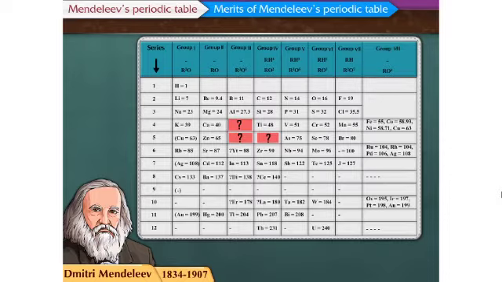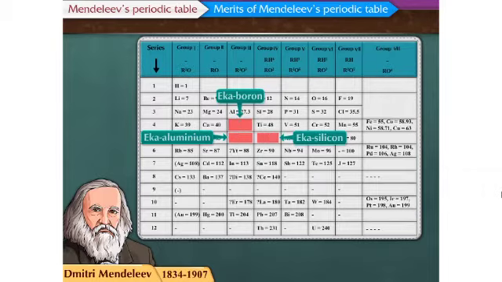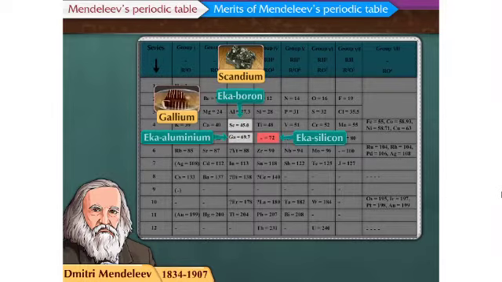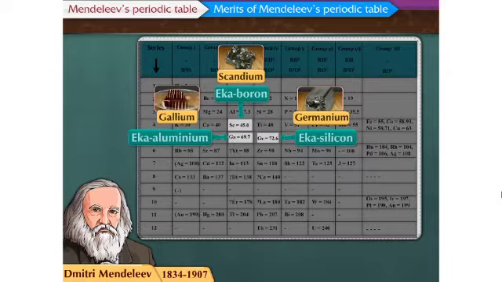3 of these unknown elements were named as Eka boron, Eka aluminium, and Eka silicon from the known neighboring elements, and their atomic masses were indicated as 44, 68, and 72 respectively. Besides, their properties were also predicted. Later, these elements were named as scandium, Sc, gallium, Ga, and germanium, Ge respectively. The properties of elements matched with the predictions of Mendeleev.